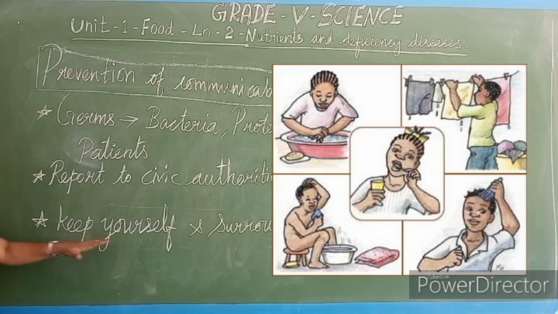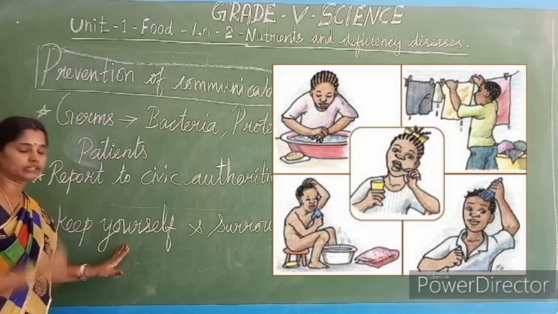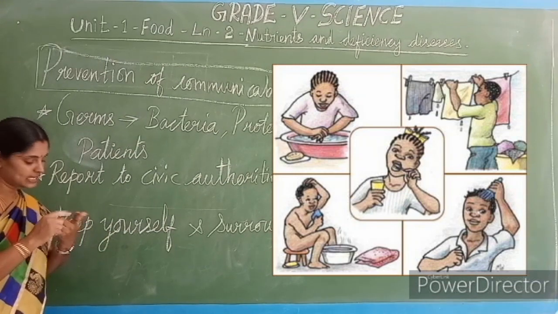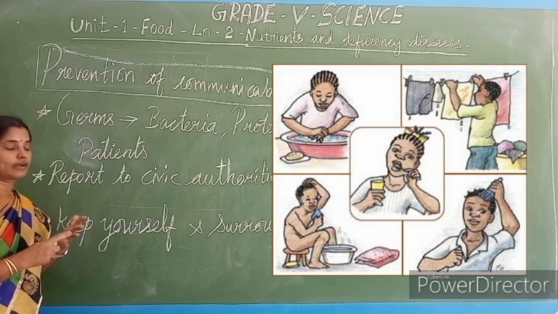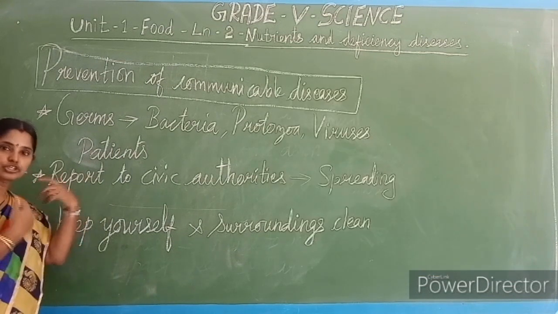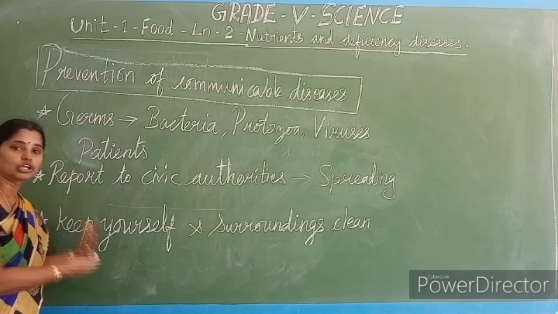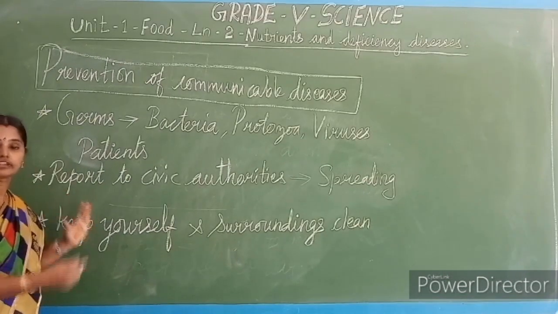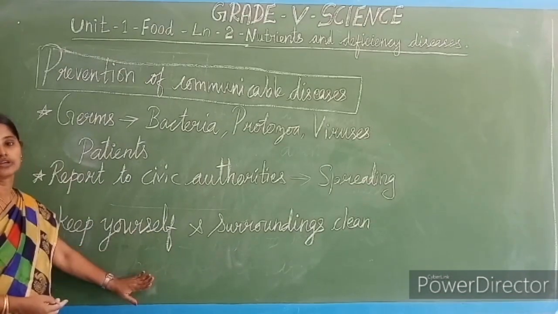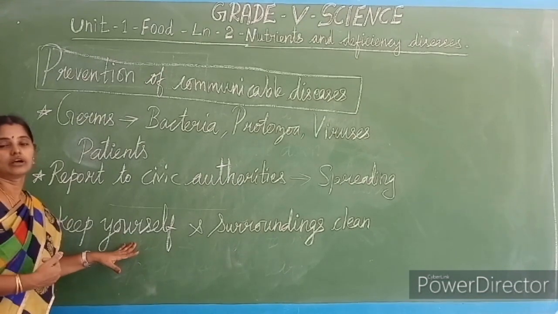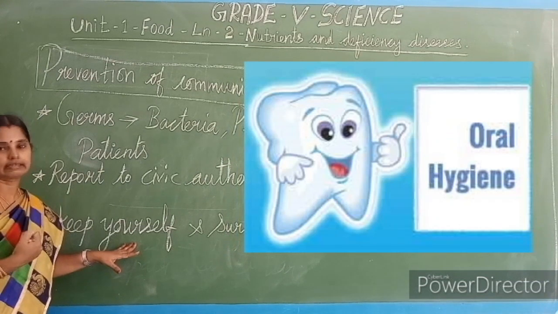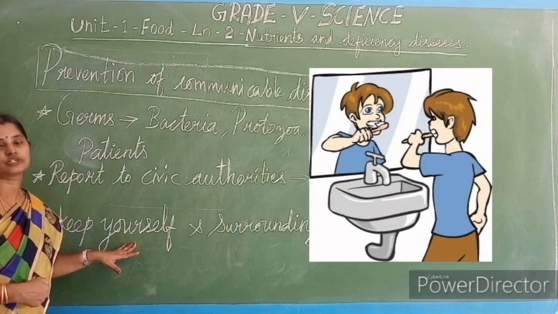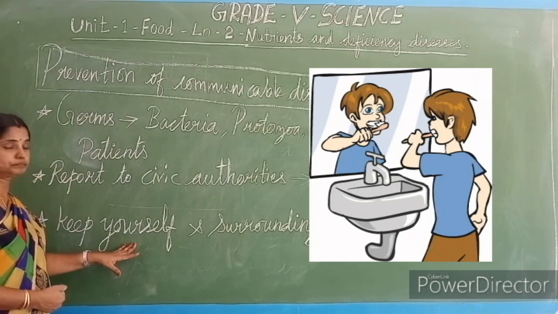Yourself means what? Keeping oneself clean. You have to take a bath regularly. You have to cut your nails, because in the nails also some dirt and some germs will settle down. Wash your hair regularly. Keep all your things, your bookshelf, everything, clean. We also said oral hygiene: you have to keep your mouth very clean. All this self hygiene is very important.